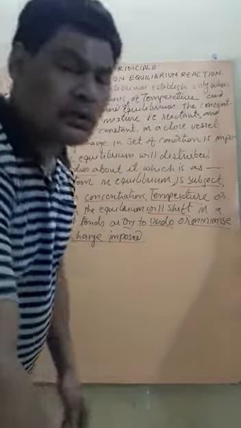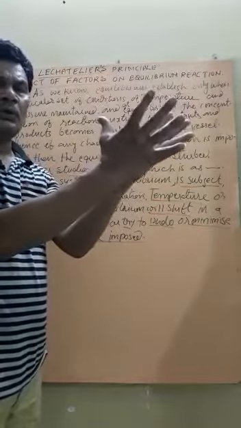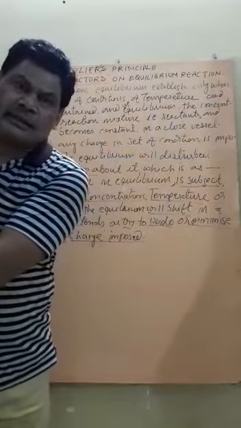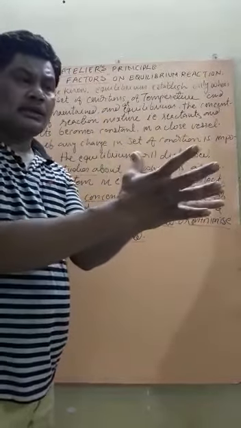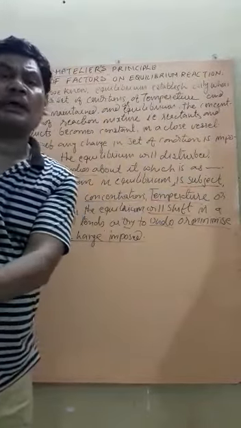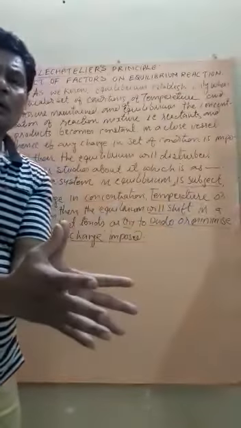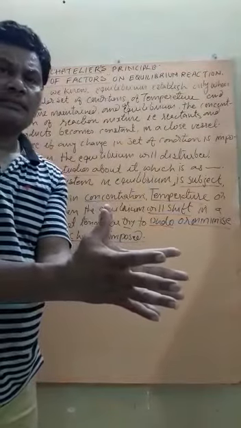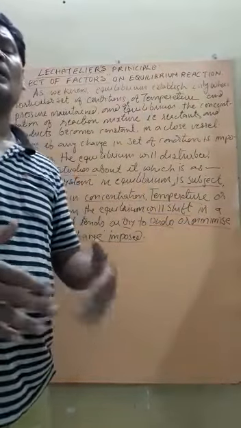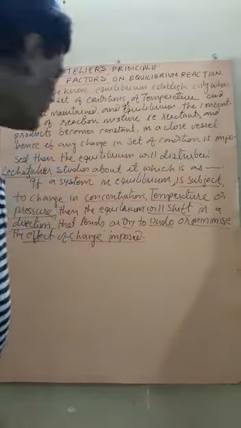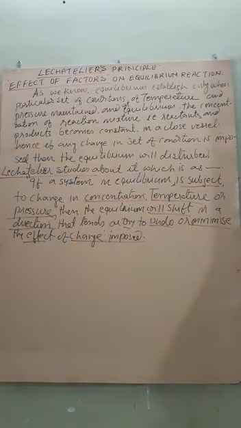Like suppose we have to catch a ball, then what do we do? We push our hand backward. Why? Otherwise the ball can hit us. So we have to minimize its effect, or minimize the kinetic energy of the ball, otherwise it can hurt us. Are you getting it? There are a lot of applications of this content. Now one by one we will see.